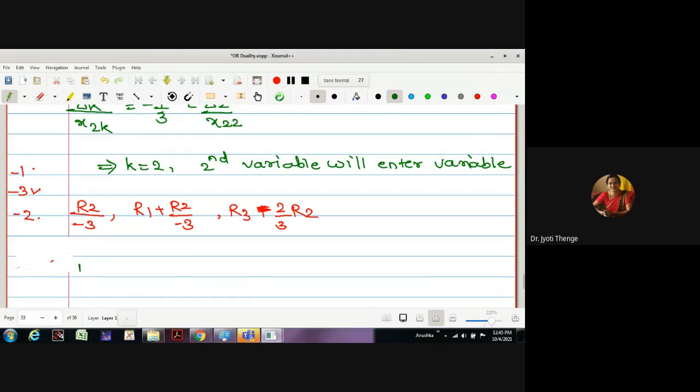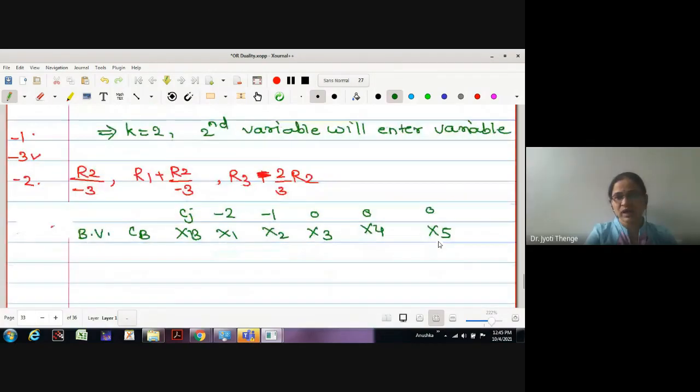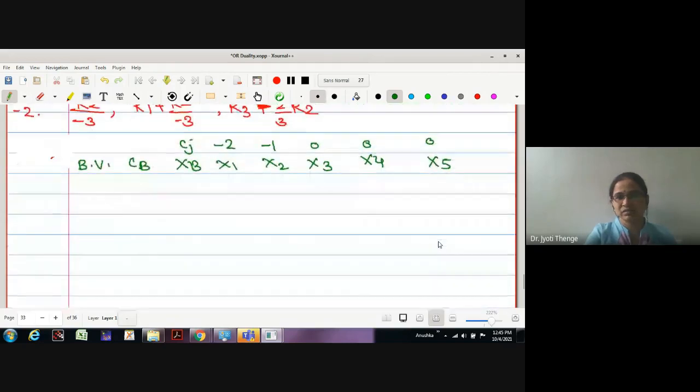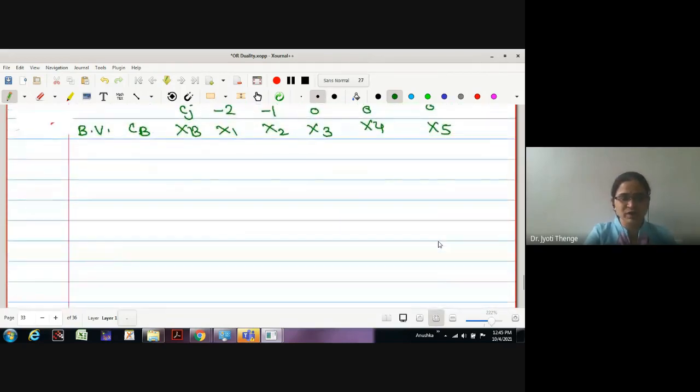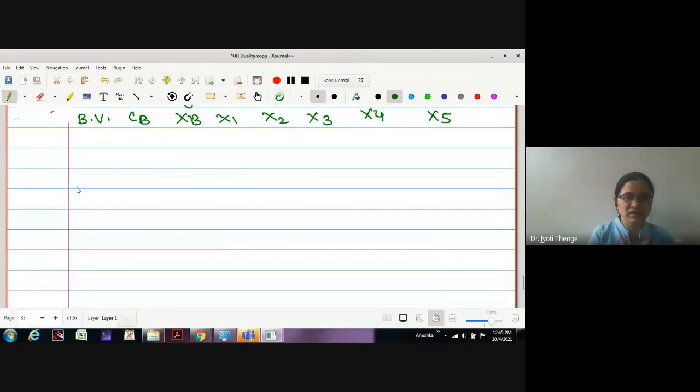What is the table? Basic variables, CB, XB, X1, X2, X3, X4 and X5. The CJ entries at the top are -2, -1, 0, 0, 0. As the table is very far away from us, in order to do the calculations I'll write the calculations directly. So this is X3, X2 and X4. X5 goes out, X2 enters the basis.